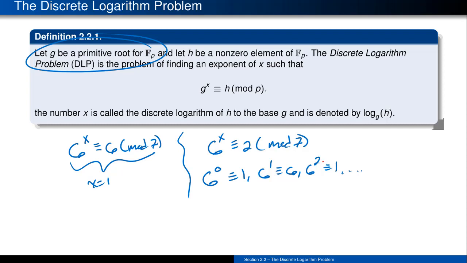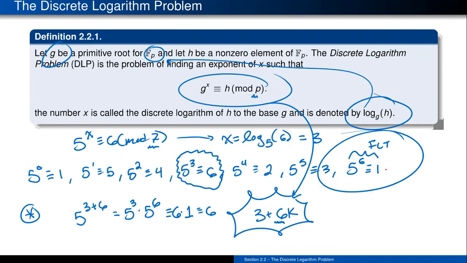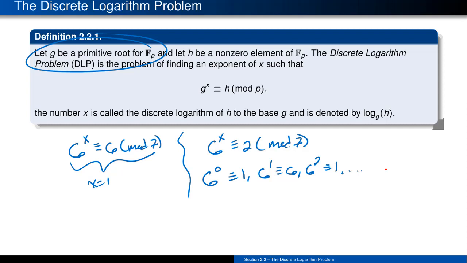So we know that thing is not going to be a generator for my original collection F sub 7. The idea is that this is only going to create the values 1 and 6, whereas the number 5 actually cycled through and created all of those entries in that field. So here we're missing some terms. So sometimes this congruence will have a solution, and other times it won't.